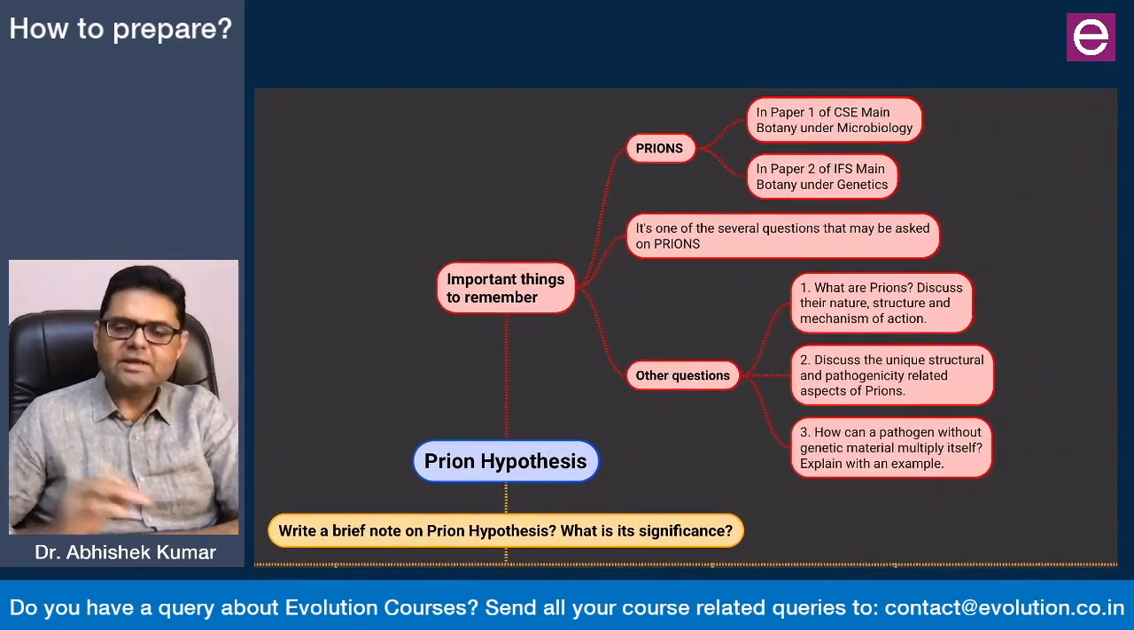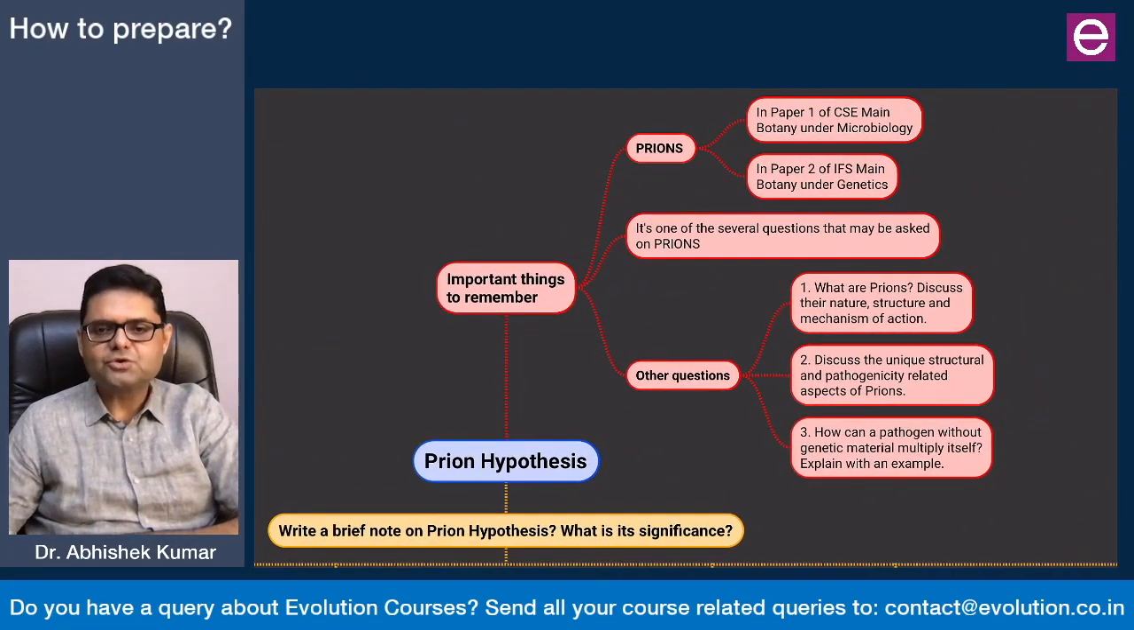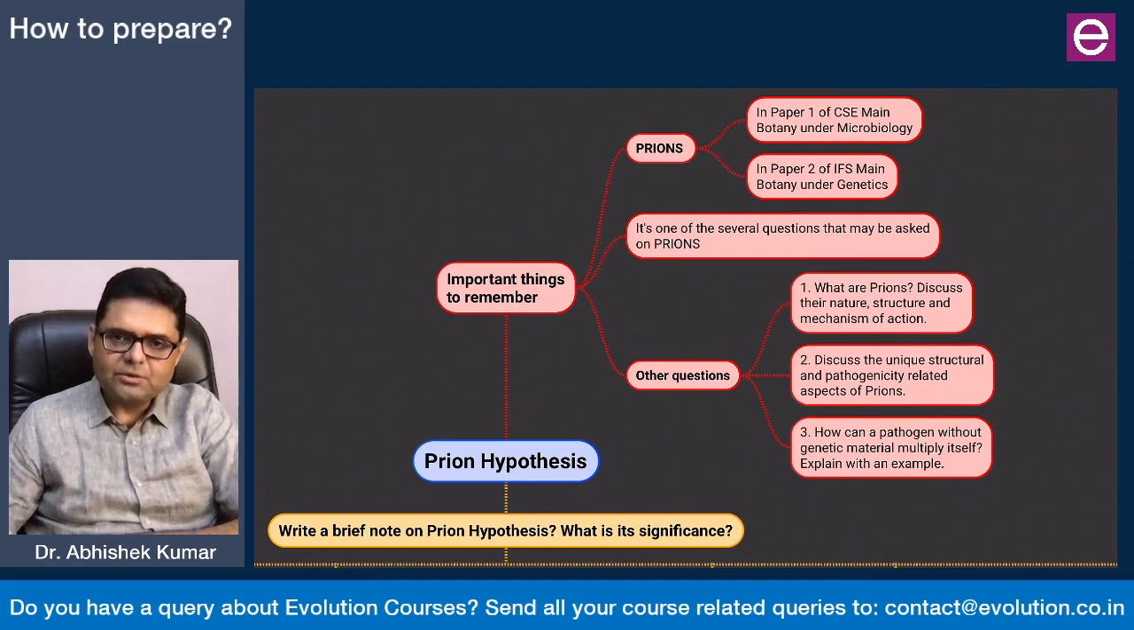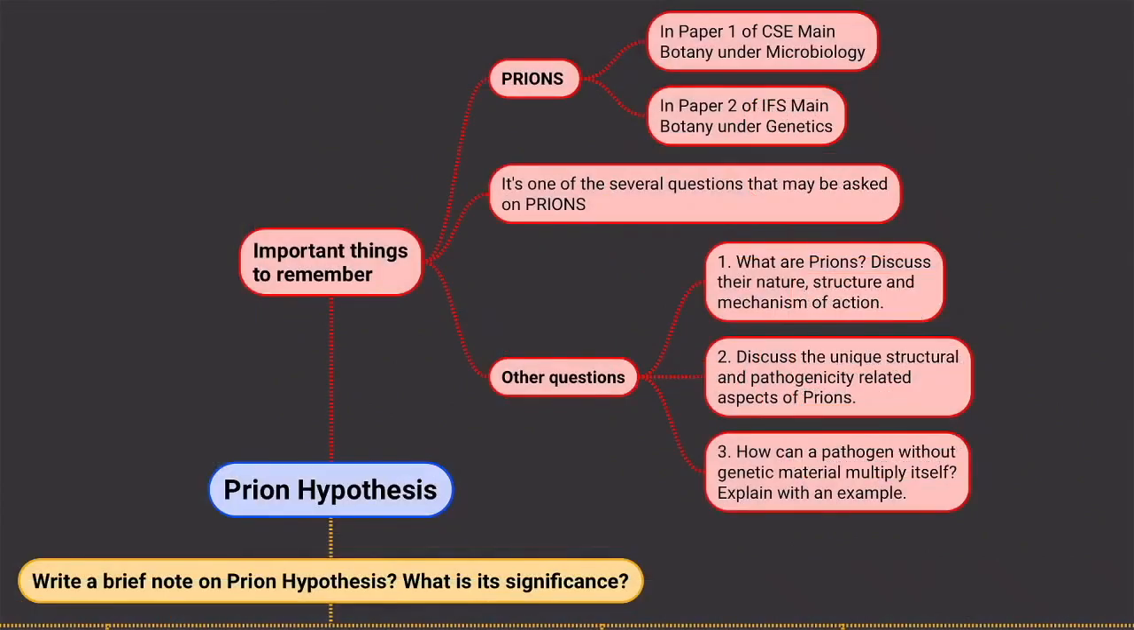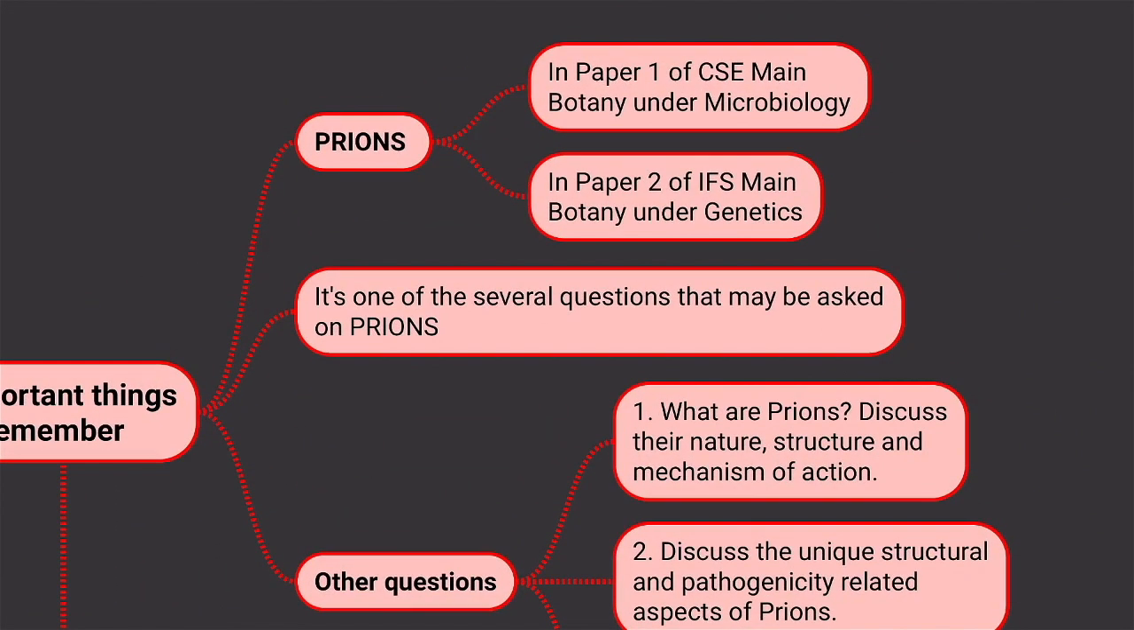First and foremost, there are a few important things that you should be paying attention to, which we need to keep in mind before we go ahead with the discussion. If I go full screen, the first thing that you need to understand is where you find this topic in the syllabus. As I told you, in paper 1 of Civil Service Main under microbiology, you will be finding this topic prions, and in IFS you will be finding this topic under genetics in paper 2.